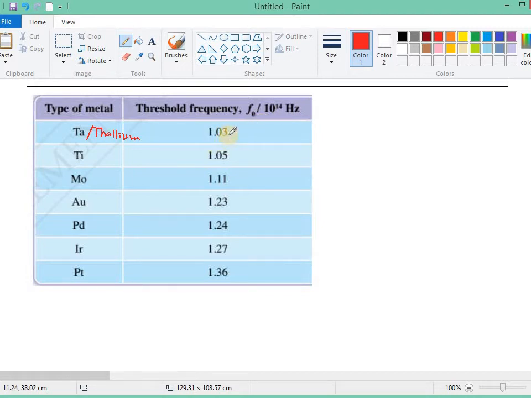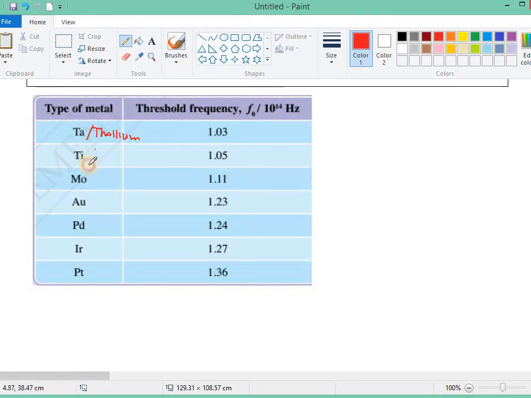So the frequency of photon that can make the metal thallium have photoelectric effect is that the photon must have the frequency of 1.03 times 10 power by 14 hertz. Then only the photon has enough energy to make the electron of thallium escape and become photoelectron.